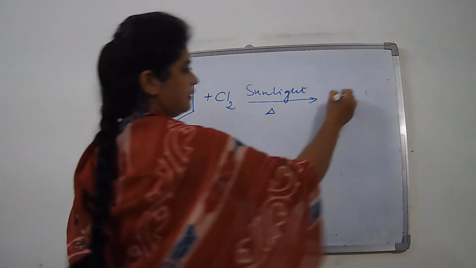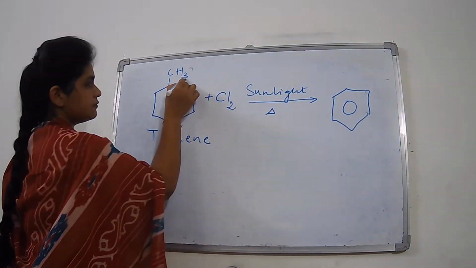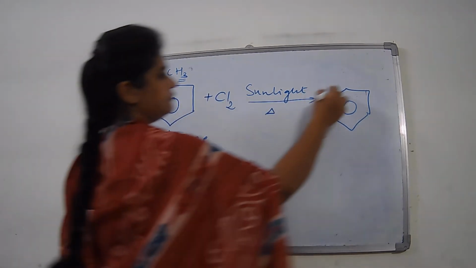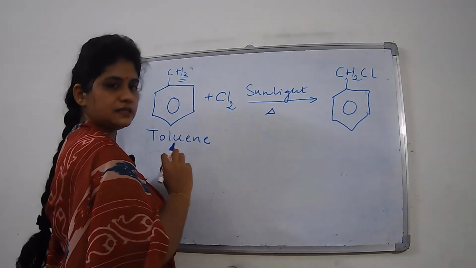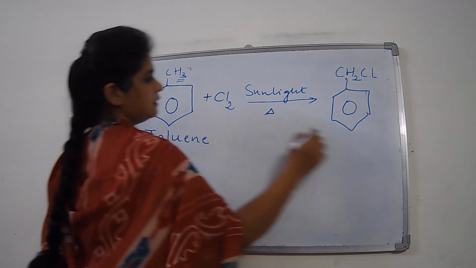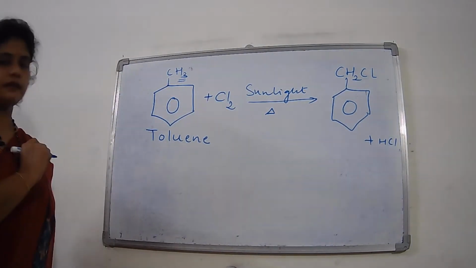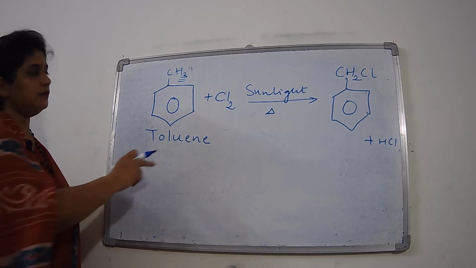Here one of the H from this CH3 gets substituted by Cl, and we get the molecule we want, benzyl chloride, and HCl is removed. So this is the first method of preparation for benzyl chloride from toluene.